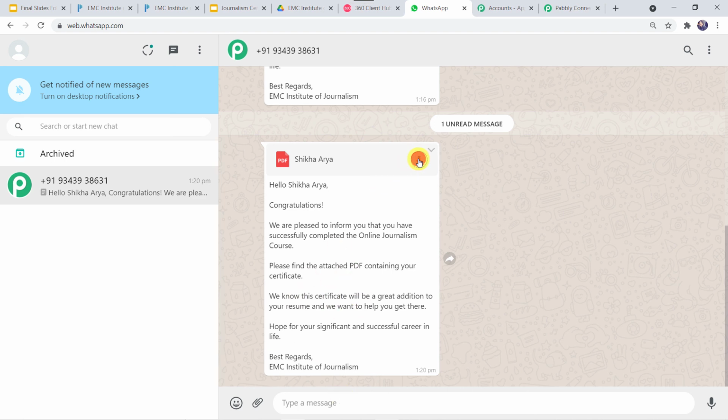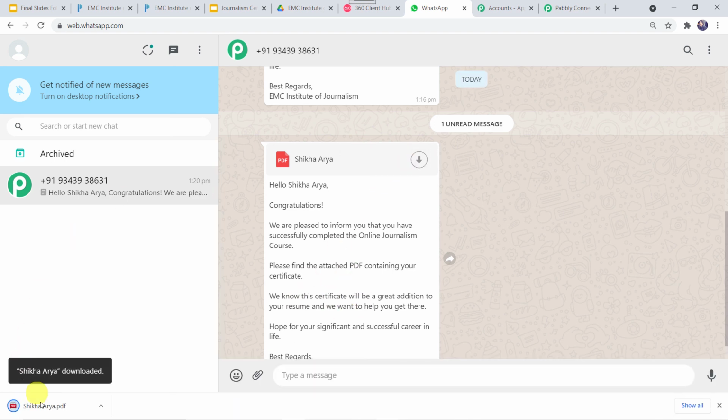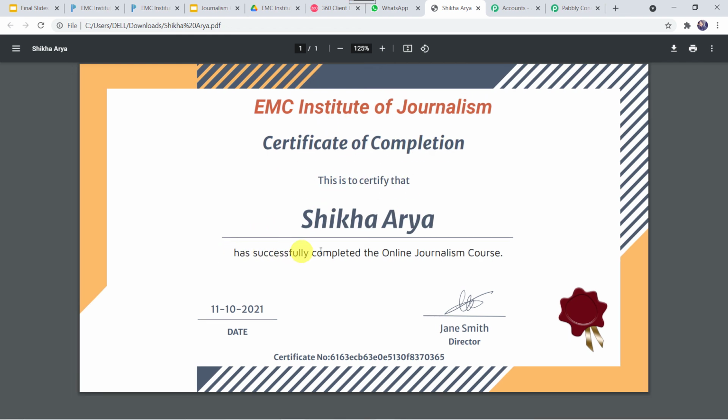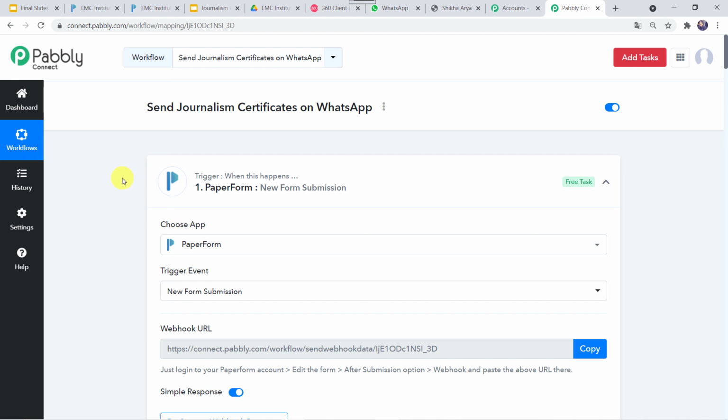I'll just download the certificate and show it to you. And here, EMC Institute of Journalism, Certificate of Completion. This is to certify that Shikha Arya has successfully completed the online journalism course. The date and the director name are mentioned over here, along with the certificate number. So in this way we have seen that we have created a successful integration.